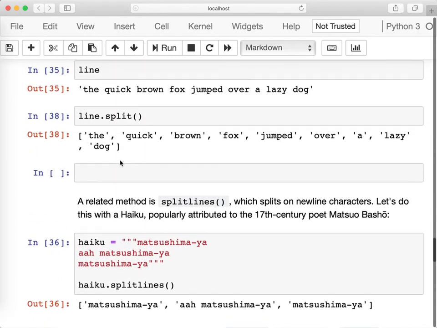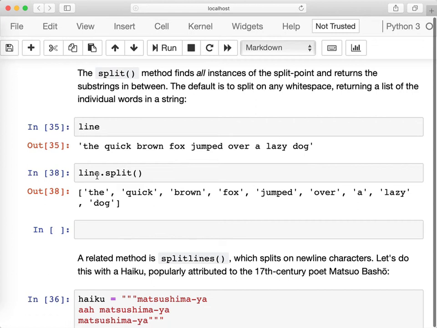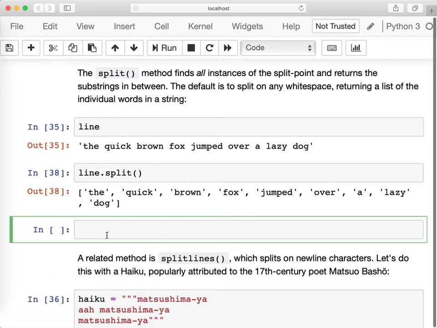Now, one of the nuances of the function split is that we can also specify the delimiter in which the function operates. By default, it's splitting around white spaces, but we can do something different. I can split my line, for instance, around let's say O in this case.